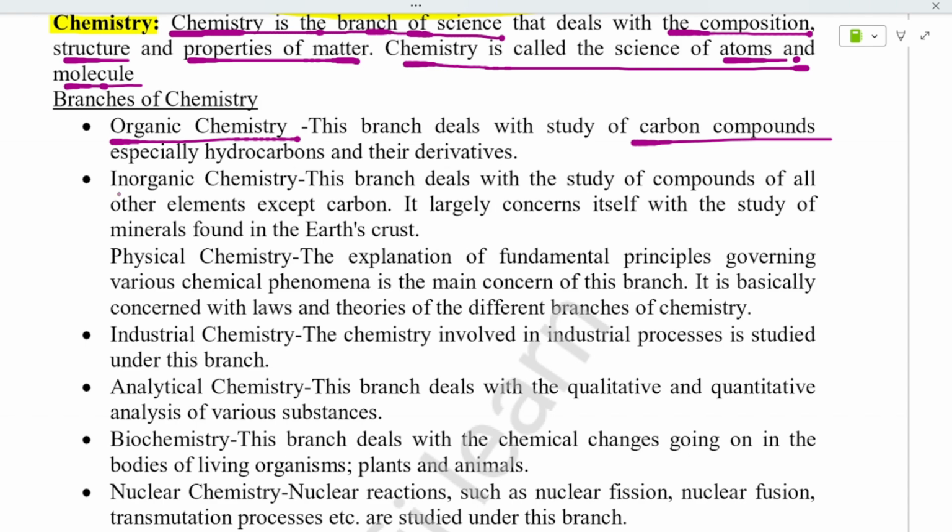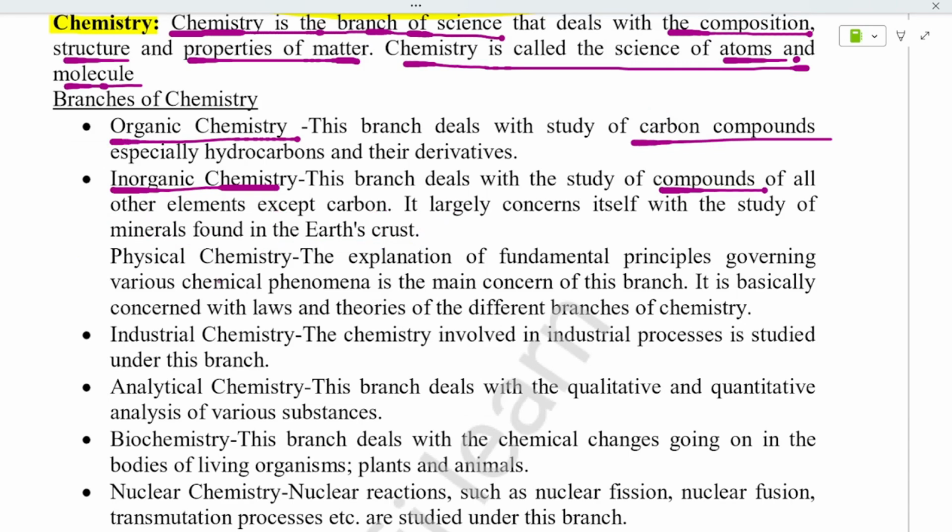And next branch is inorganic chemistry. Inorganic chemistry is nothing but the study of compounds. Here it is carbon compounds, okay? Here it is only compounds of all other elements except carbon. Here you can understand: in organic they mentioned carbon, here it is except carbon. All the elements we will study, okay? And it largely concerns itself with the study of minerals found in earth's crust. What are the minerals that are found on earth's crust is mentioned in inorganic chemistry.